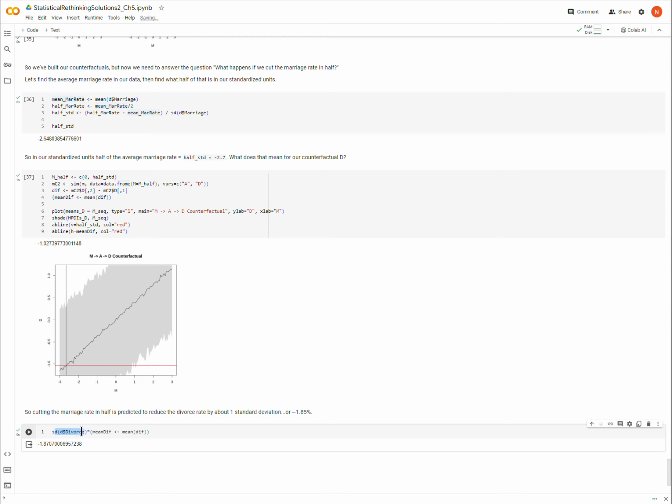So I have the standard deviation of divorce rate times the predicted reduction, and that means that divorce rate would go down by about 1.9% or so. Okay, that's it.